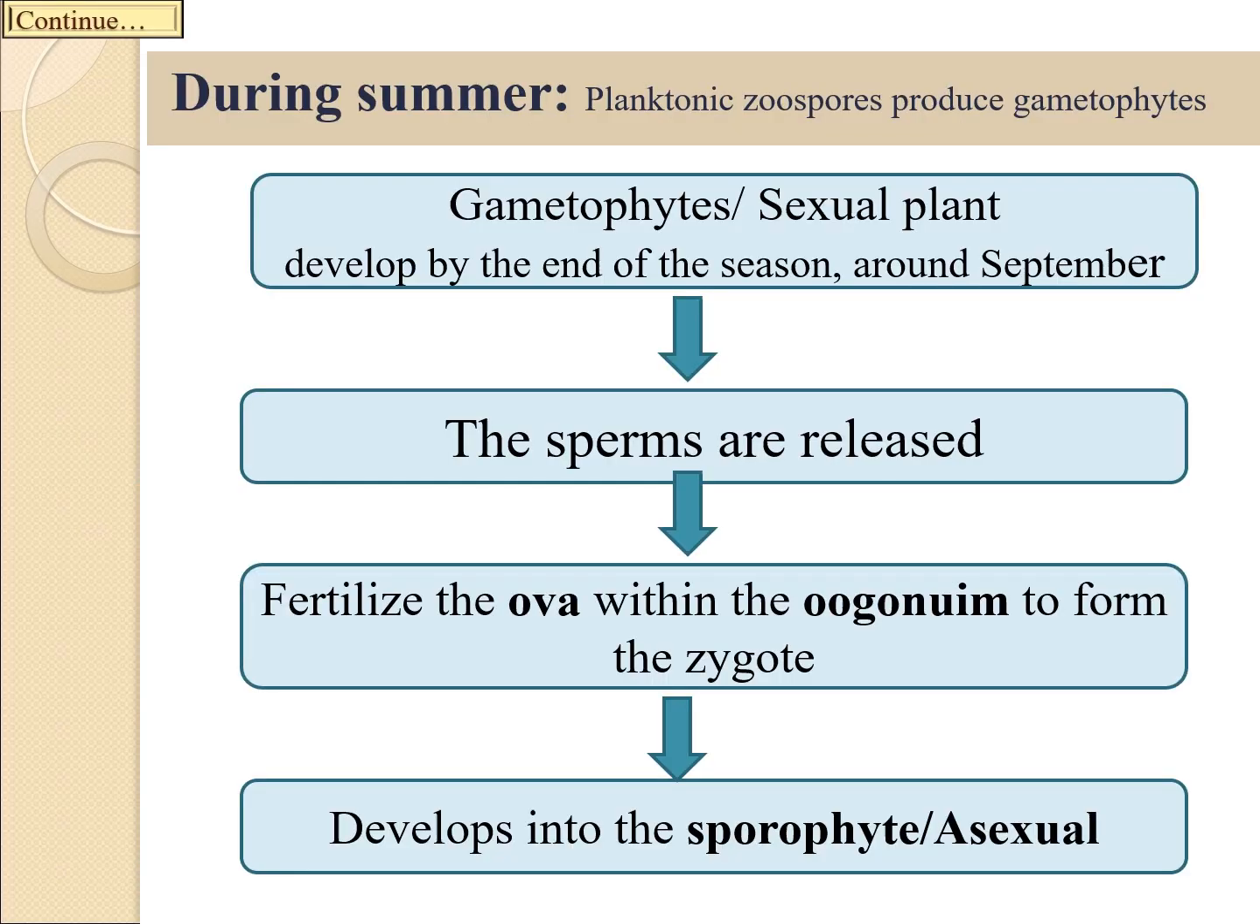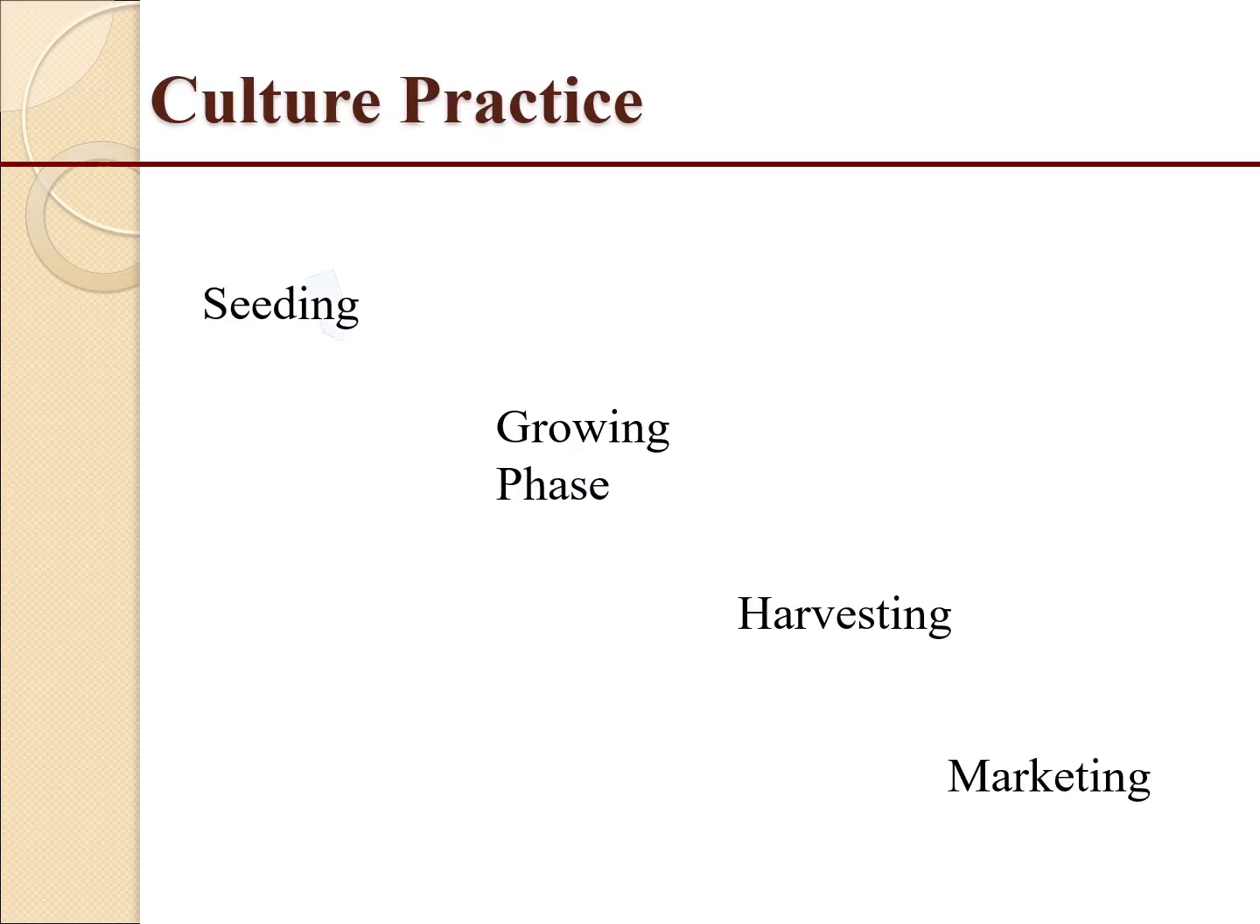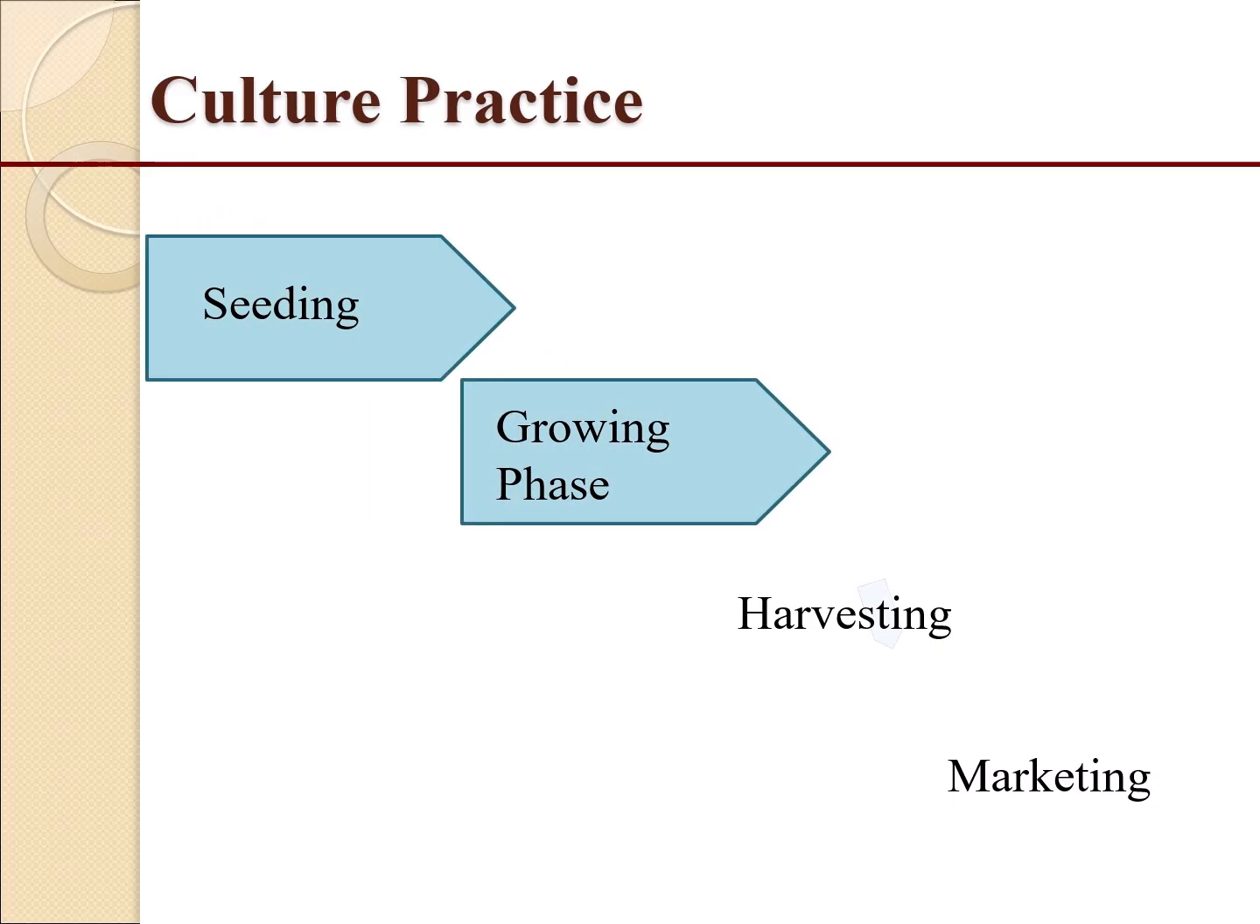However, when water temperature is over 20 degrees centigrade, longevity of zoospores decreases and less germination takes place. This figure shows the life cycle of Undaria pinnatifida, which shows alternation of generations. During summer, gametophytes, the sexual plants, develop by the end of the season, around September. The sperms are released, which fertilize the ova within the oogonium to form the zygote. It develops into the sporophyte, asexual.